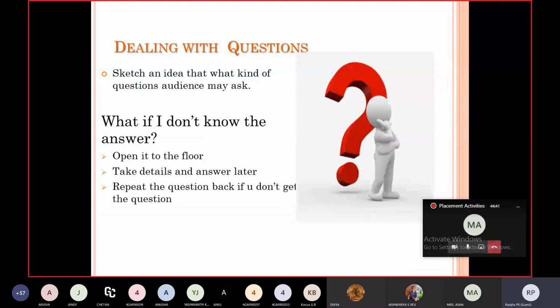What if I don't know the answer? Sometimes it will happen, but you should not be quiet on the stage. Instead, you can do three things: open it to the floor, take details and answer them later, or repeat the question back if you don't get the question. You can do these things also. Nothing is wrong in that.